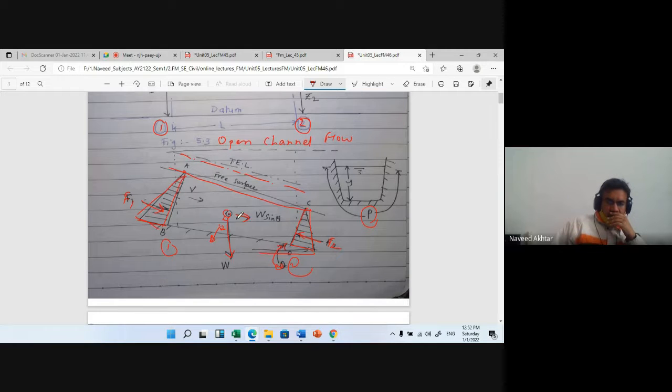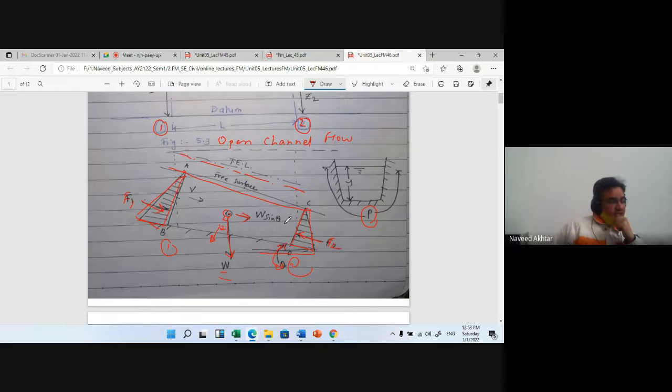The velocity is constant, the section is prismatic, and W is the weight of the fluid, with components W sin theta along the flow and W cos theta.